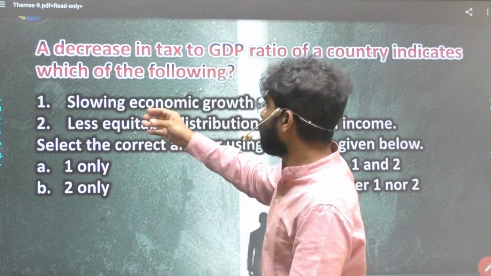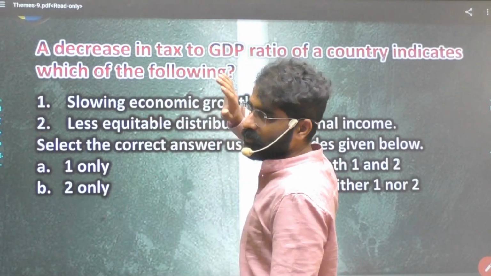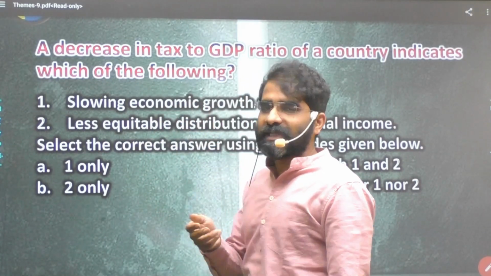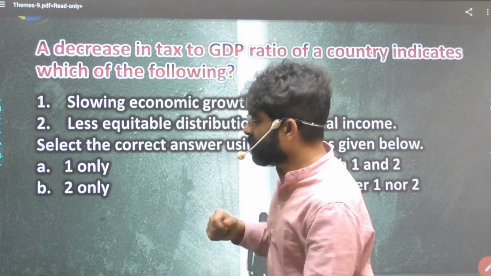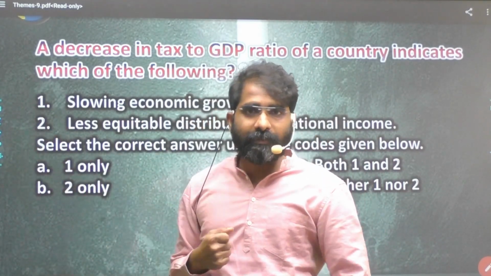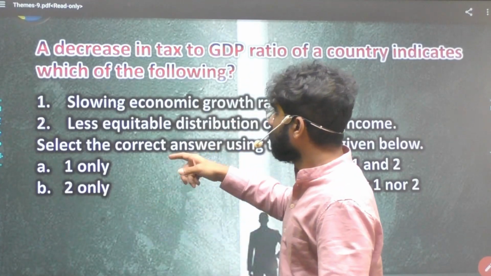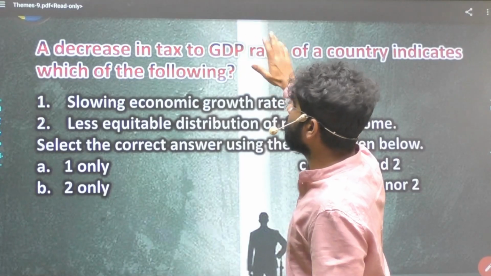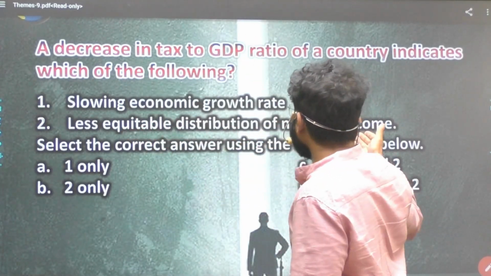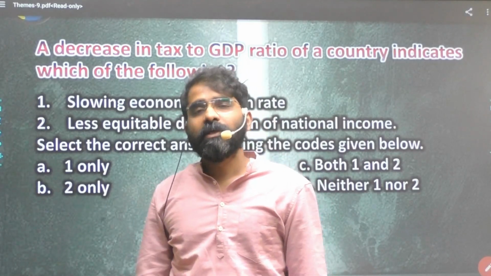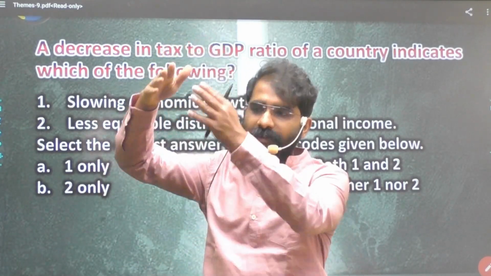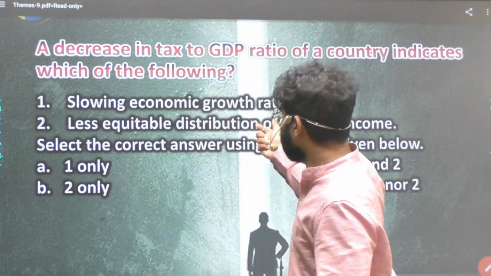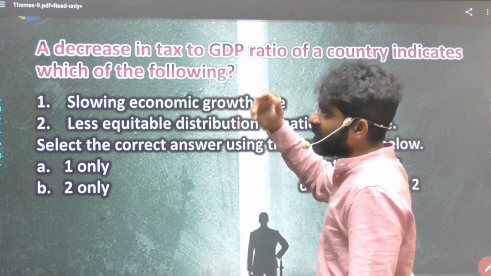So what are the two factors here? Slowing economic growth rates, and the impact on tax to GDP. Whenever the economic growth rate is at a lower level, tax collections will be less, so tax to GDP will be less. When the economy is growing, tax collections will be more, so tax to GDP will be more. Then, less equitable distribution of national income. Tax to GDP ratio will not be in a position to indicate distribution of income. Why? Because if the tax is only coming from the top 10% of the population, we cannot comment on equitable distribution of national income. So only the first statement is going to be right.